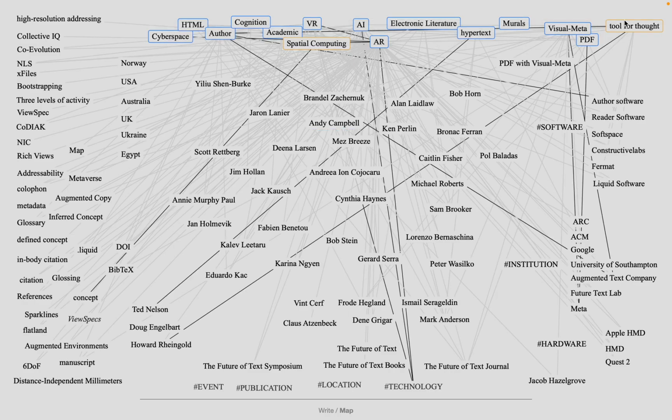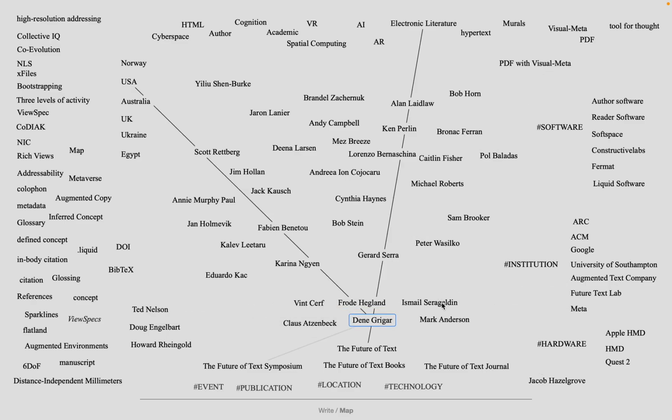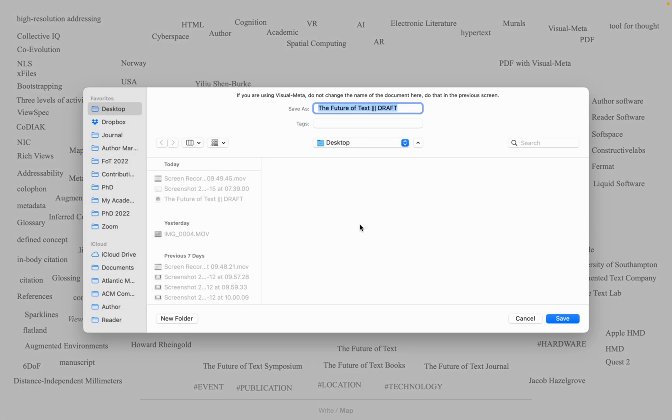These are kind of the categories of things people are interested in, so we can see something more easily, you know, who fits in what area. The whole point is that for someone to read the book, they can look through and see how people are connected. So let's export this to a PDF with Visual-Meta attached, obviously.